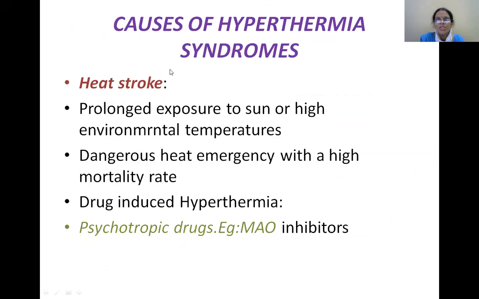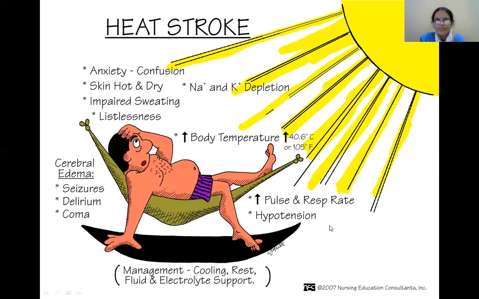Causes of hyperthermia syndromes. One is heat stroke, the most important. This occurs when the person is exposed to sun or high environmental temperatures for a prolonged period, and this is a dangerous heat emergency with a high mortality rate. Here the body temperature is elevated to about 40.6 degrees centigrade or 105 degrees Fahrenheit.